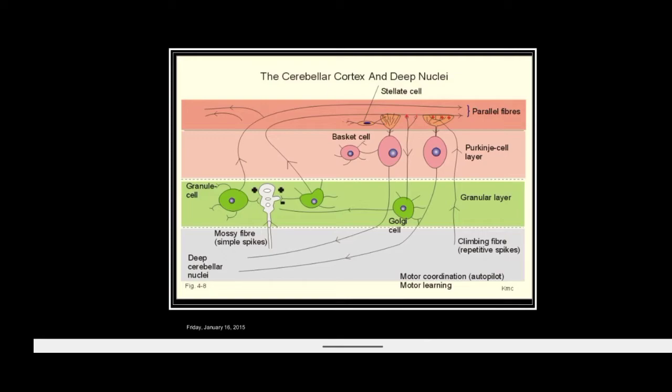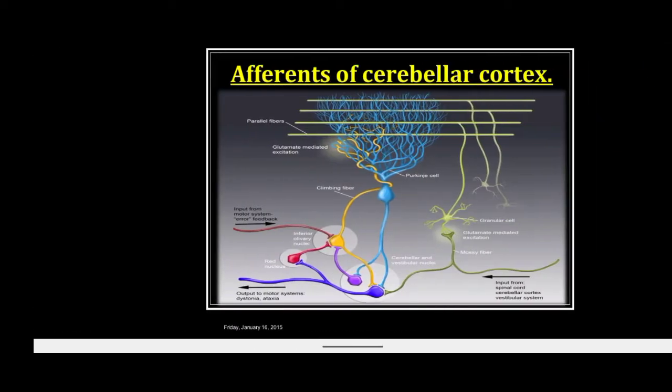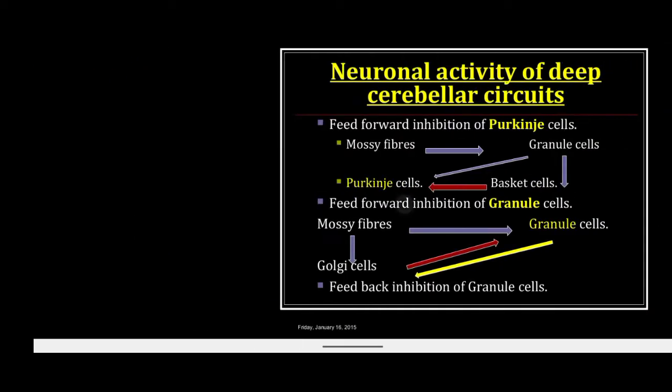Connections with the deep cerebellar nuclei are shown. This one is mossy fibers. This one, axons of the Purkinje cell, goes to the deeper cerebellar nuclei. Granular cells, axons of these cells form the parallel fibers, and these parallel fibers of the granular cells excite the basket cell, stellate cell, and Purkinje cells. Afferent connections.